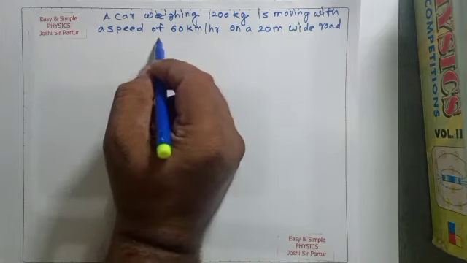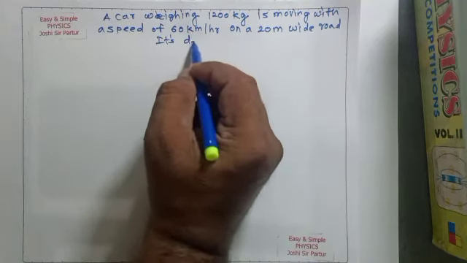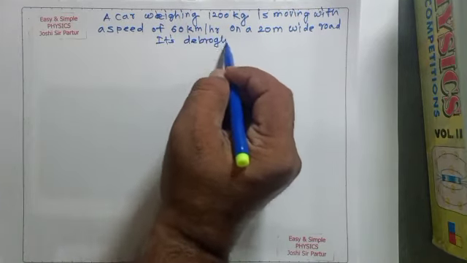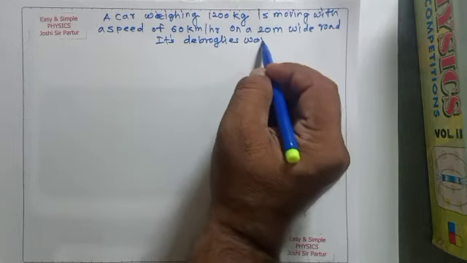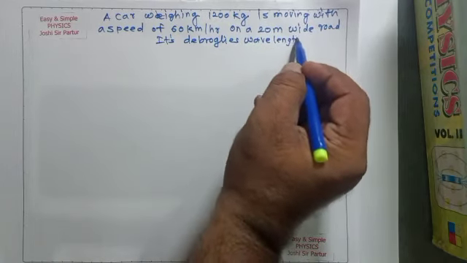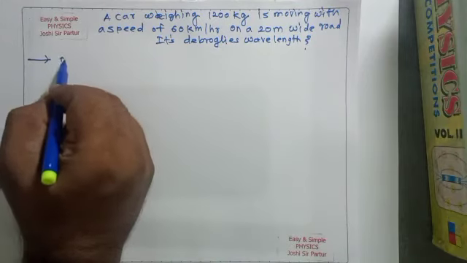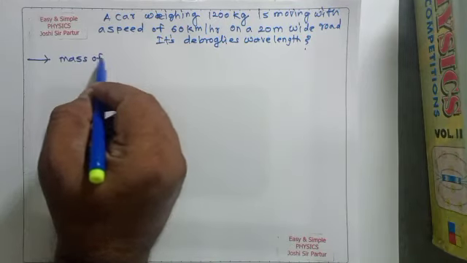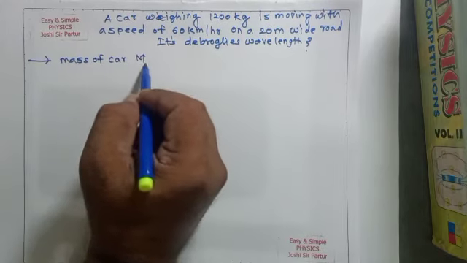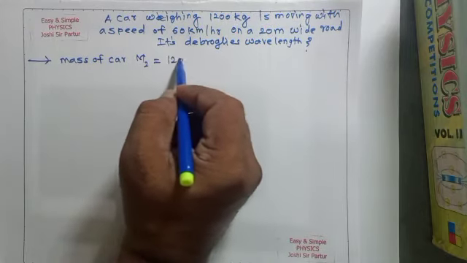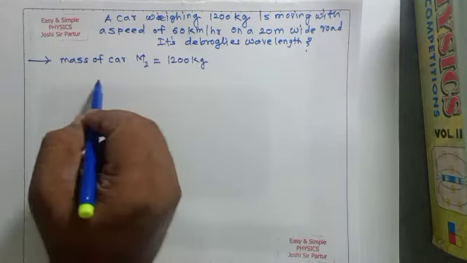So its de Broglie's wavelength will be, here mass of car, suppose it is m2, will be 1200 kg.